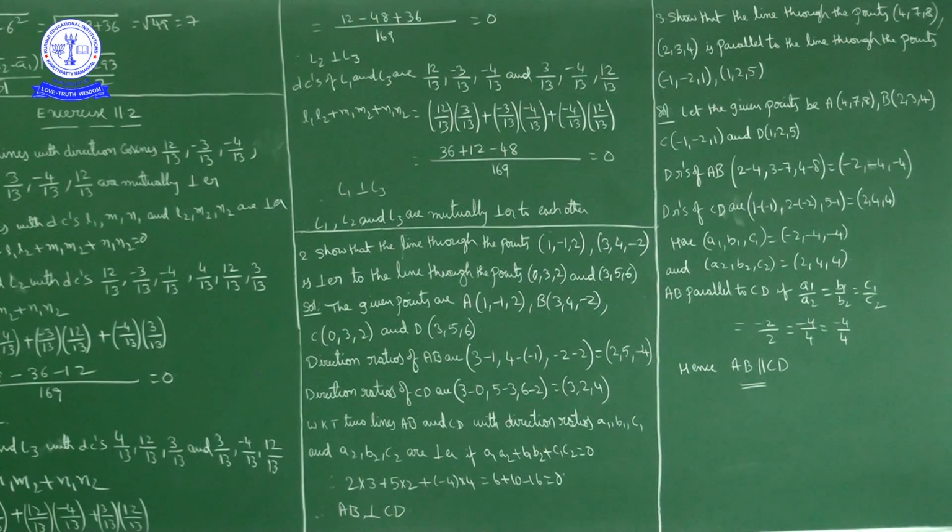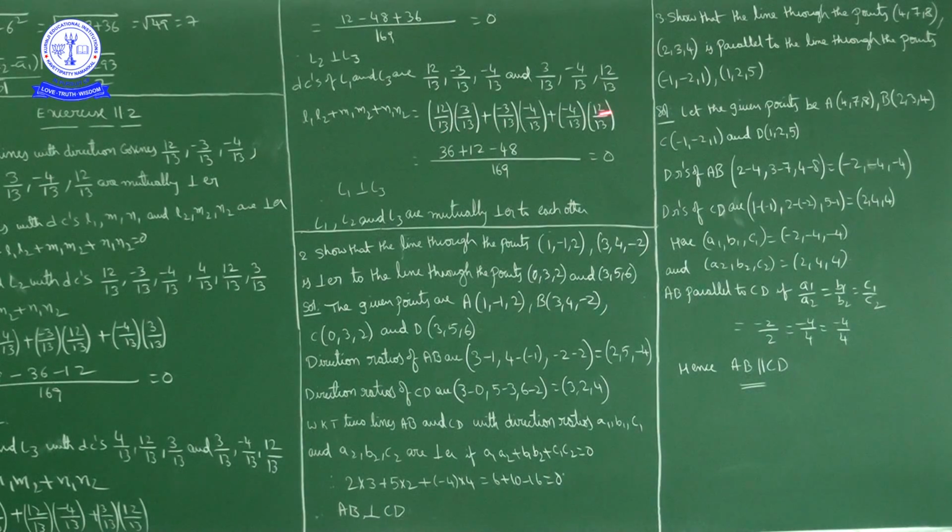We'll check L1 and L3. What are the direction cosines of L1? The direction cosines of L1 are 12/13, -3/13, -4/13, and the direction cosines of L3 are 3/13, -4/13, 12/13. Here also we'll calculate L1 L2 plus M1 M2 plus N1 N2. So what we get? L1 is 12/13 into L2, 3/13, these two product, plus M1, -3/13 into -4/13, that is 12/169, plus -4/13 N1 into 12/13 N2, this product.